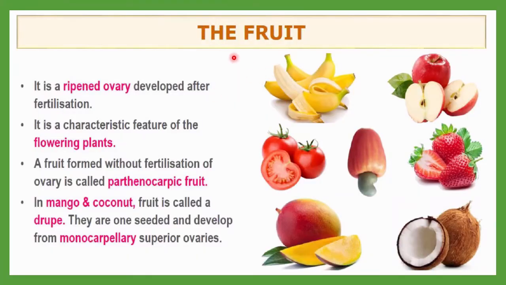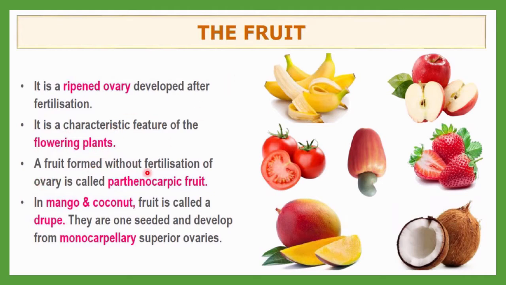First of all, let me discuss the fruits. It is a ripened ovary. Okay, so this is the definition. What is the fruit? It is a ripened ovary developed after fertilization. Already I told you in the previous lecture, after fertilization the ovary will develop into the fruit. So finally the ovary will become fruit. It is a characteristic feature of a flowering plant. Any flowering plant will do fruit formation.